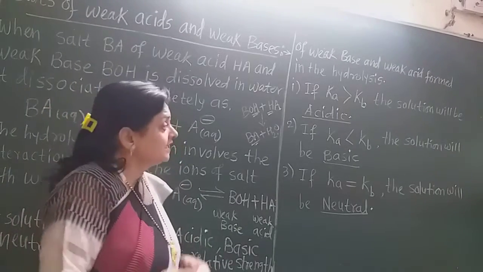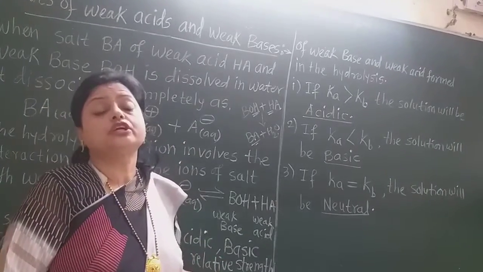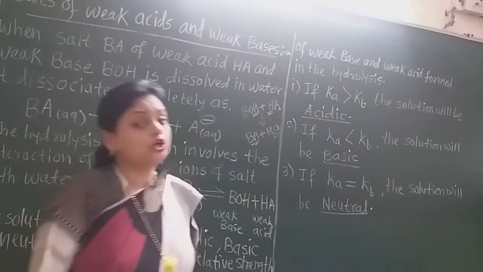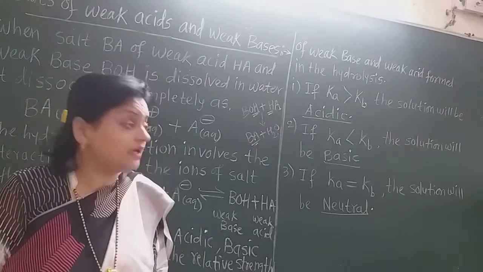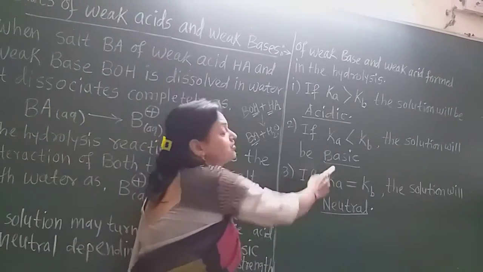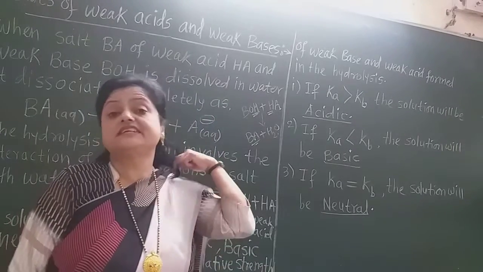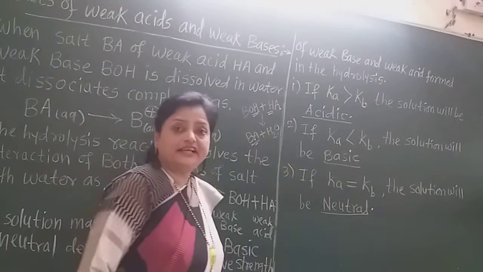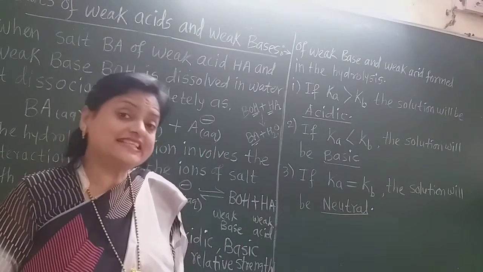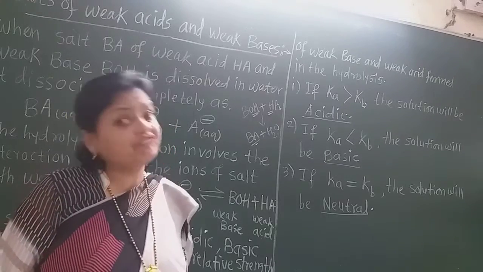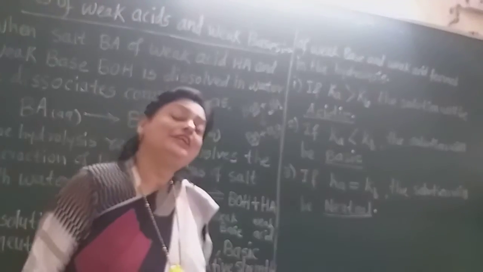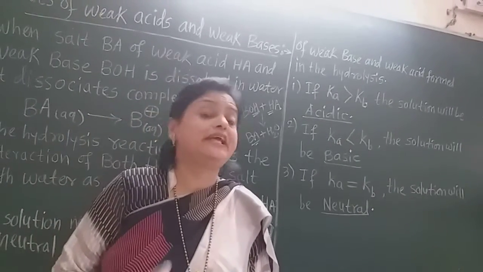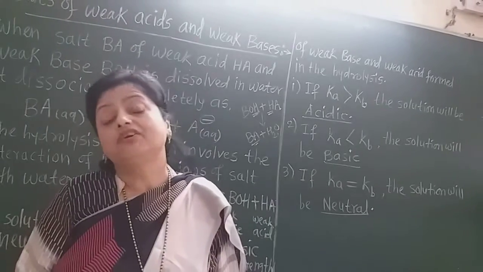But if Ka, the dissociation constant of the weak acid, is less than the dissociation constant of weak base Kb, what will be there? The solution is basic in nature, because OH minus ions will be greater in that case. And if Ka is equal to Kb, that is, the dissociation constant of weak acid and weak base are equal, then the solution will be neutral. In this way, this salt of weak acid and weak base behaves in three different ways.